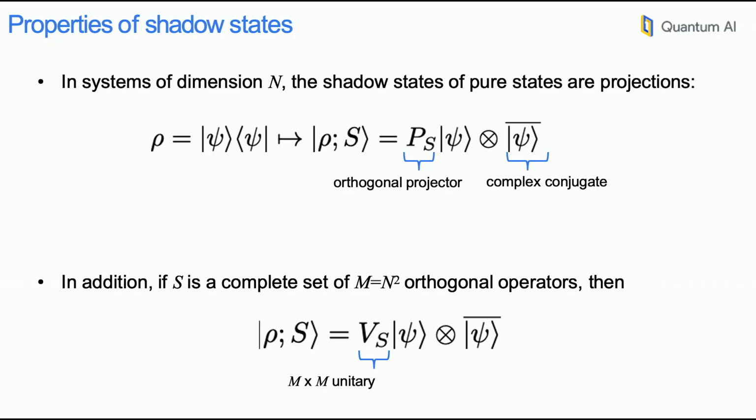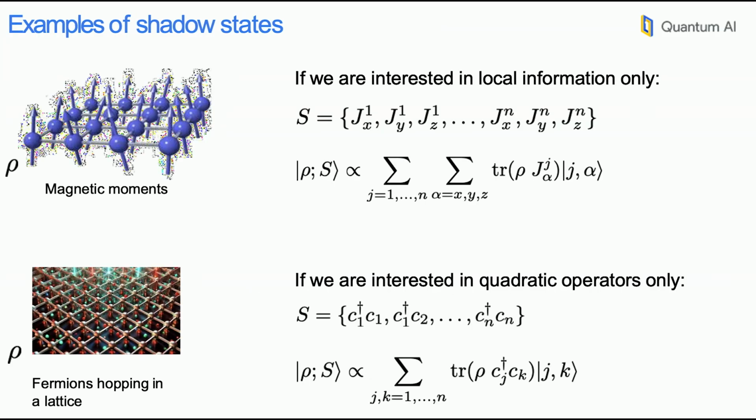If S were a complete set of operators, then shadow states can contain all the information of ρ. And indeed, we can show that there is a one-to-one mapping in that case. There is a unitary operator that takes copies of your state and maps it to a shadow state. So this V of S is not a projection, but a unitary in this case.